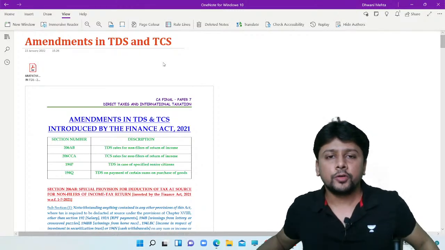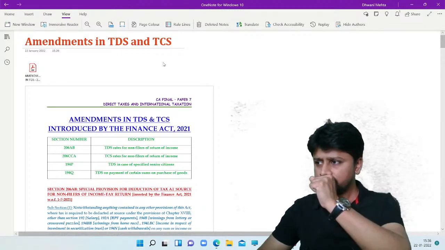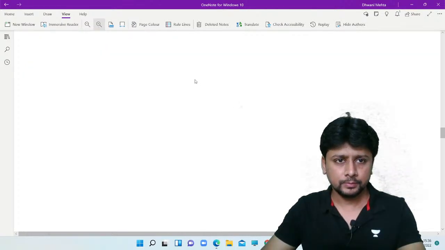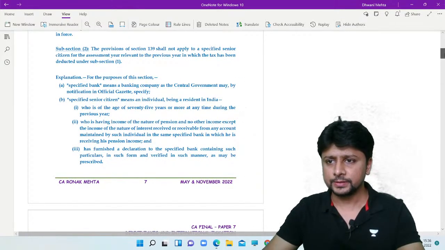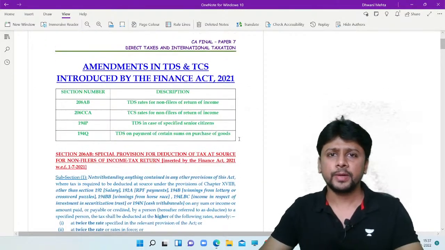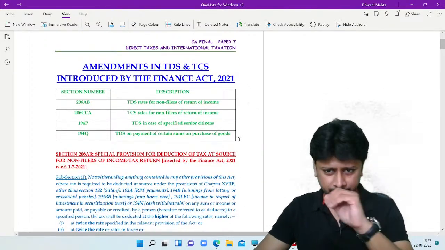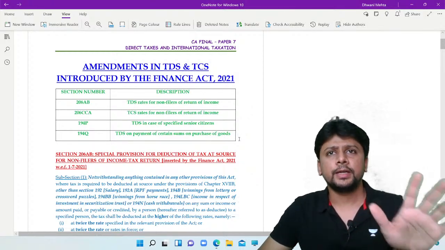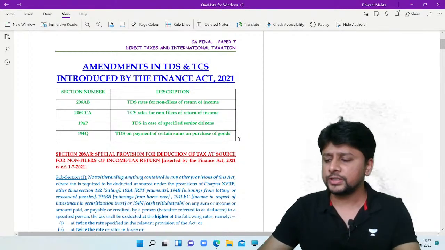So the agenda for today is to discuss the amendments of TDS and TCS. This is a chapter which is regularly part of your question paper, always. You can be rest assured that on TDS and TCS, a question is definitely asked.